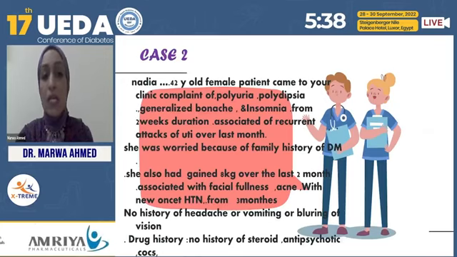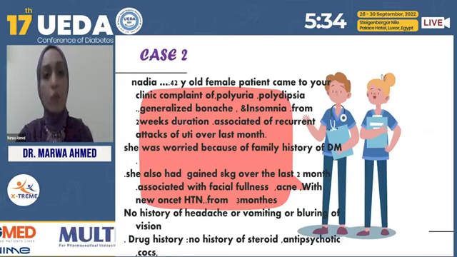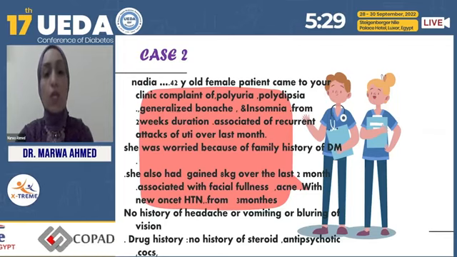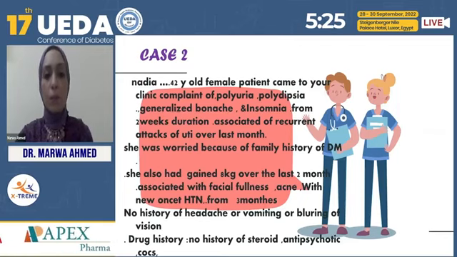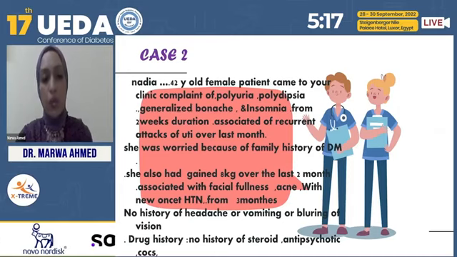Our next case, Nadia, is a 42-year-old female patient who came to your clinic complaining of polyuria, polydipsia, generalized bone ache, and insomnia of 2-week duration, associated with a current attack of UTI over the last months. She was worried because of the family history of diabetes, and she gained 8 kilograms over the last 2 months, associated with facial fullness and acne and a recent diagnosis of hypertension.